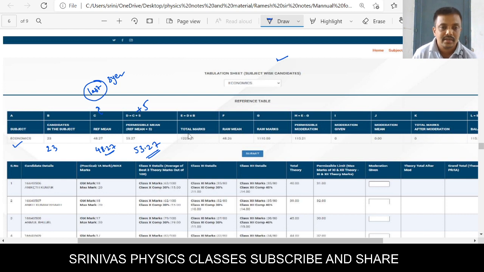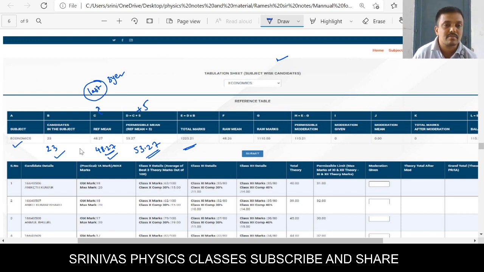Okay, right. Now what is this they are displaying? First one is the total strength, second one is the reference mean. Reference mean means what? Based on the historical data, right? For the last 3 years, the best subject average is this one. After that, plus 5, the subject average you can increase by 5, right? That is permissible by the CBSE. Then we got the new permissible reference mean of 53.27.